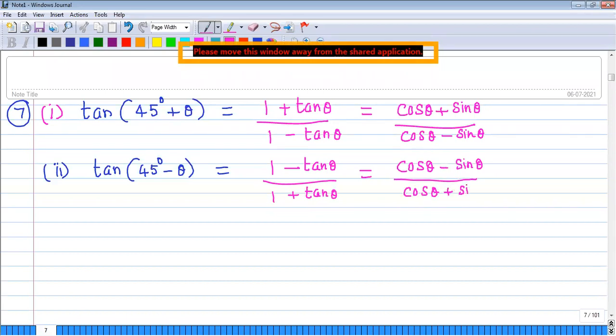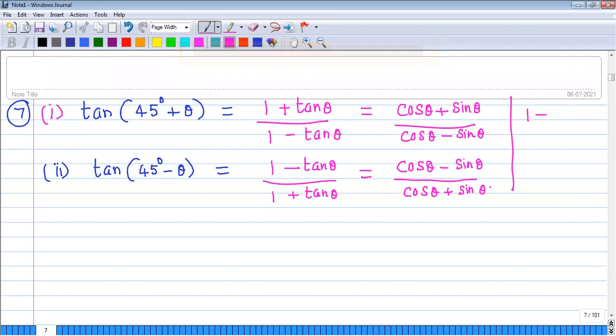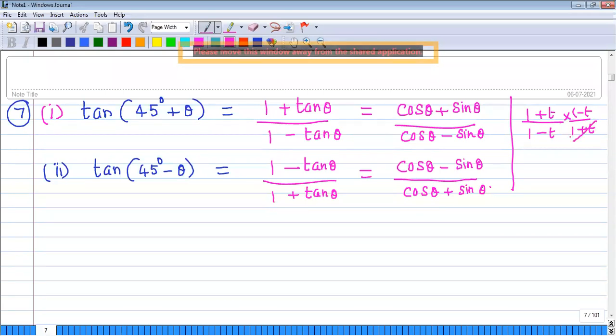Now I ask you one question. What is tan of 45 degrees plus theta multiplied by tan of 45 degrees minus theta? It is 1, obviously. If you multiply these two, (1 plus tan) by (1 minus tan) into (1 minus tan) by (1 plus tan), the 1 plus tan cancels, the 1 minus tan cancels, and you get 1.